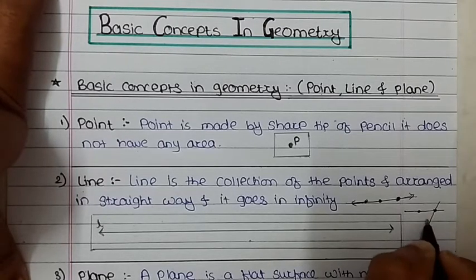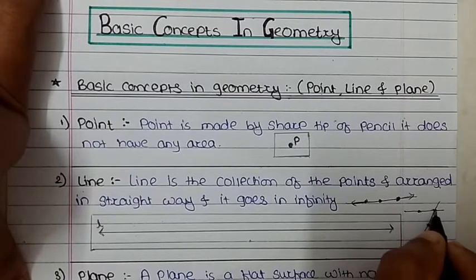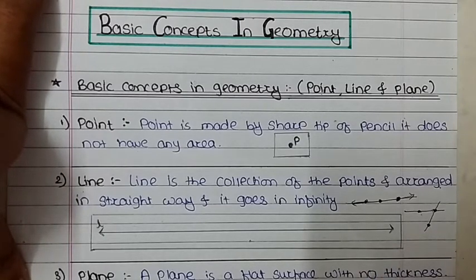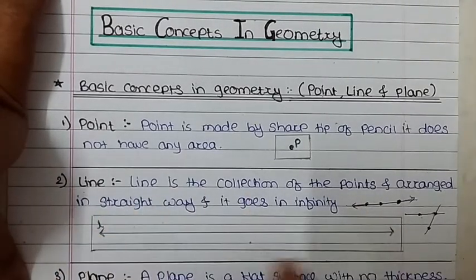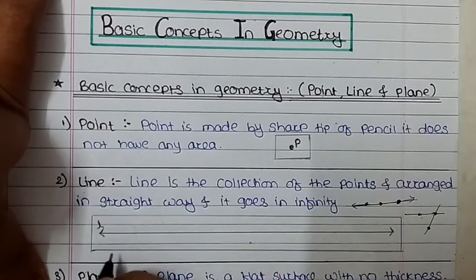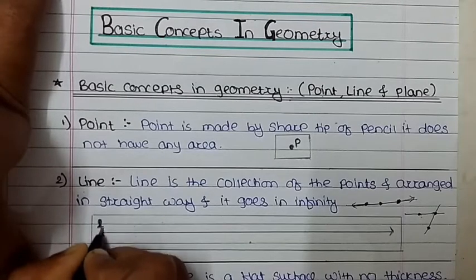If I want to cover these 3 points, is it possible to draw a line? No, it is not possible, because these 3 points are not in a straight line or straight way. Therefore the line is the collection of points arranged in a straight way only, and it goes in infinity. There is no limit when we draw the line. In this figure you see one line which is named L.